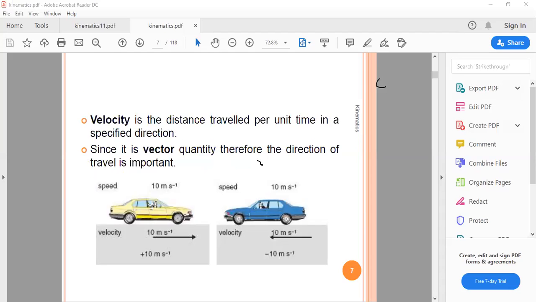Velocity is the distance traveled per unit time in a specified direction. Since it is a vector quantity, therefore direction is important. Can everybody see that figure? Everybody write down the definition. Write these 2 points down and see what is happening in the figure. When you are done, let me know.